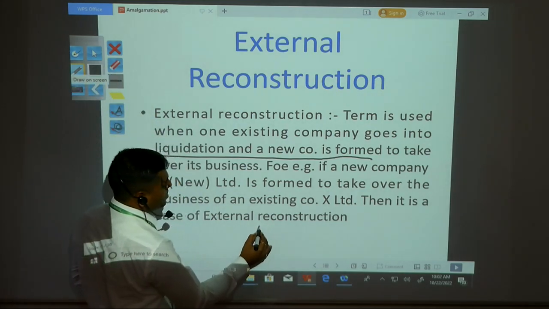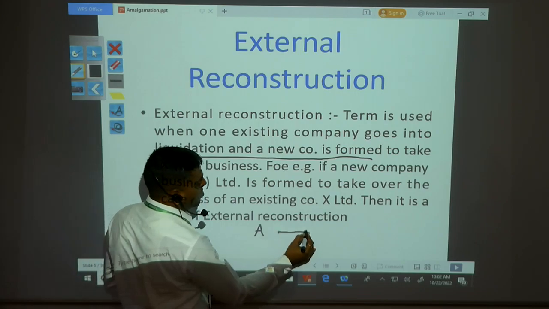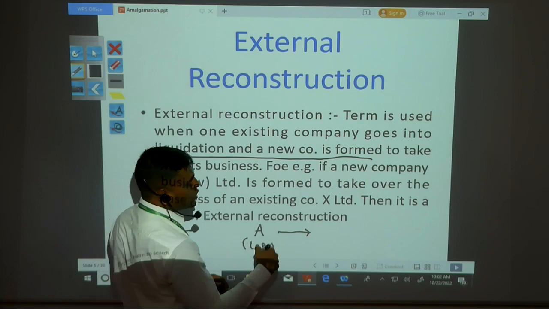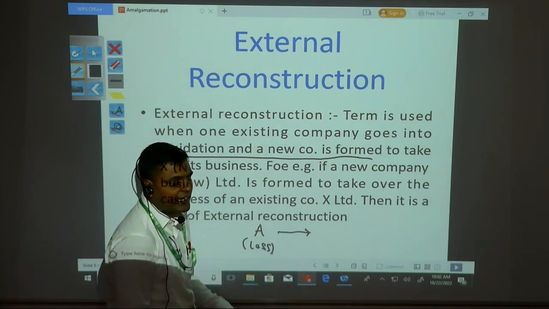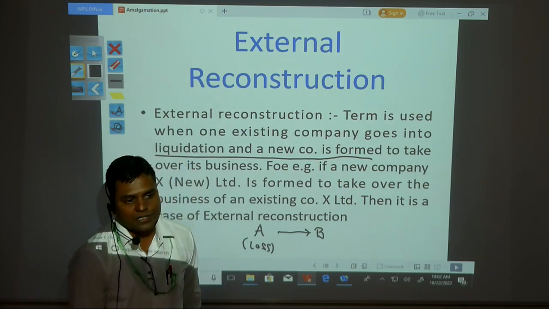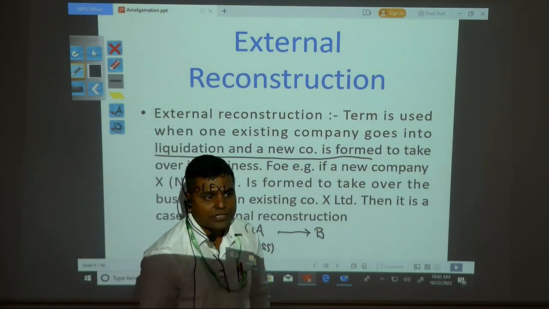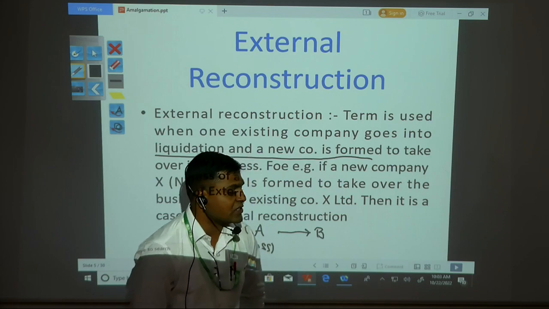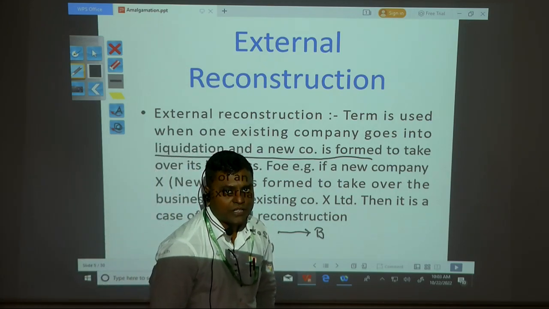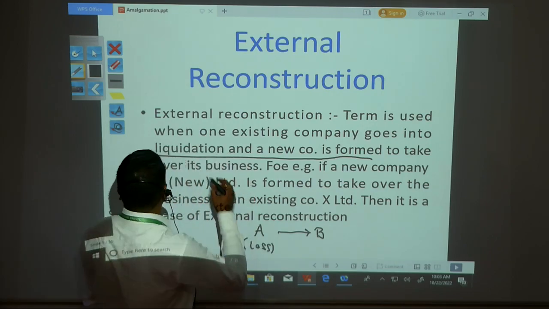For example, suppose company A is facing continuous losses, so the company changes its name to B company. That is called external reconstruction. Generally, internal reconstruction is nothing but changes in your financial statements, but in external reconstruction you change the name of the company.